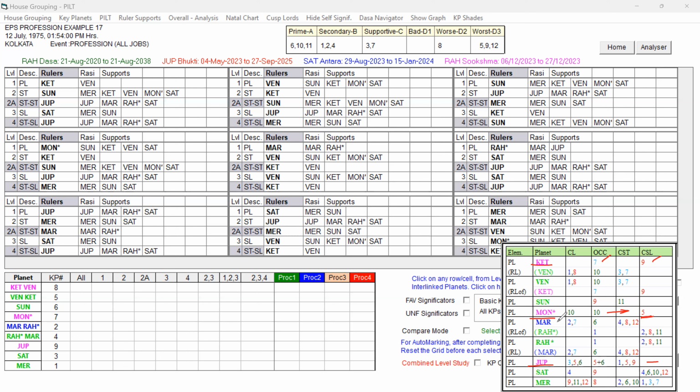And look at that blue. Blue is only for Mars. 2, 7, 6 is favorable and 4, 8, 12 indicating obstacles. Favorable grouping is good and obstacles are there. So that is the reason it is given blue.